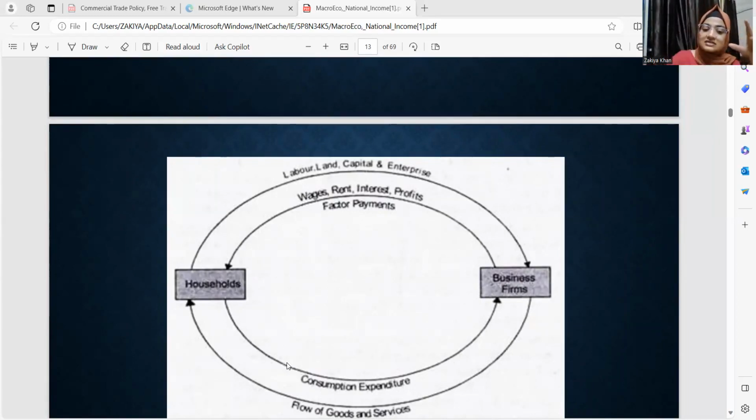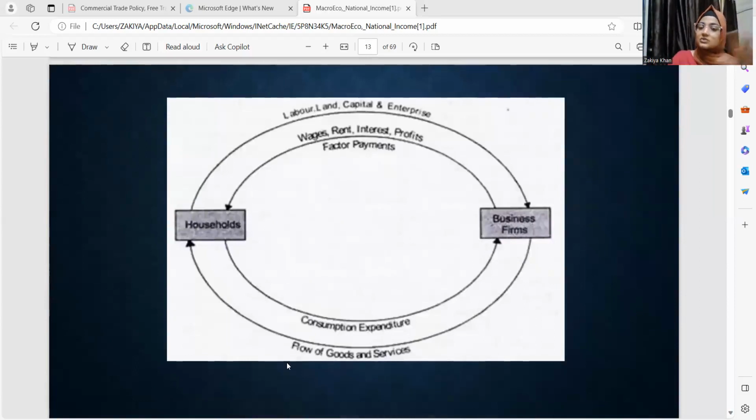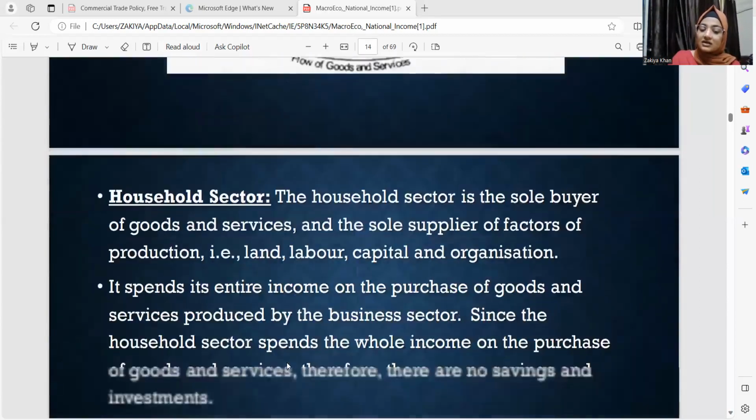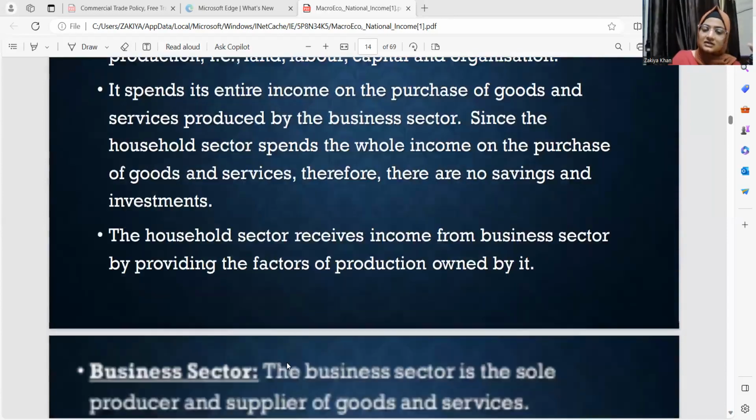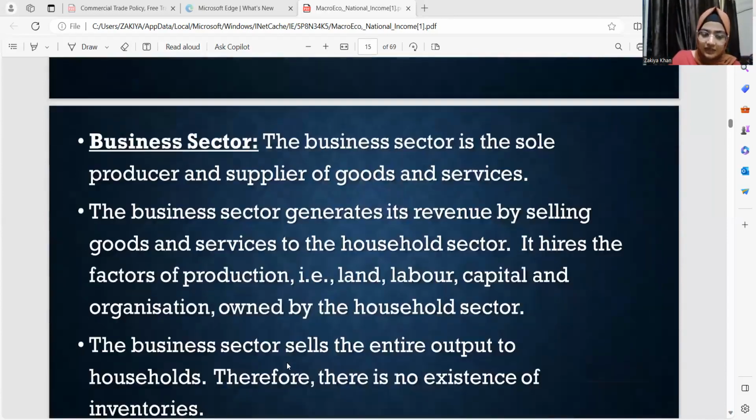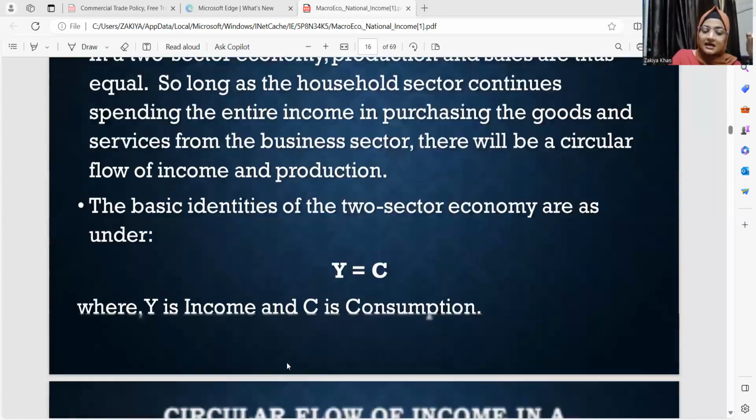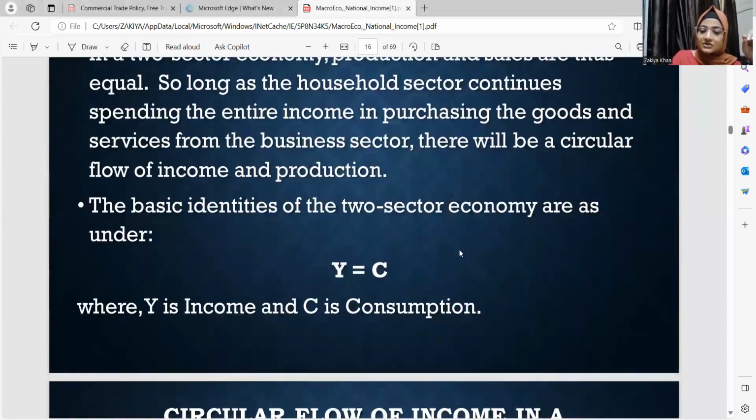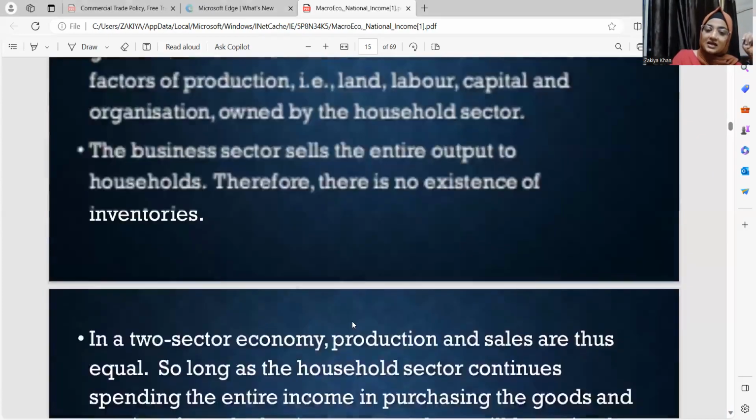So here, however much the income is in a two-sector economy, which is without saving, everything which is being earned is consumed. I'll come back to these two slides. Everything which is income is being consumed. So the identity here is Y is equal to C. Y stands for income, C is for consumption.